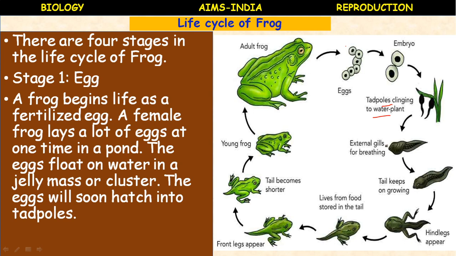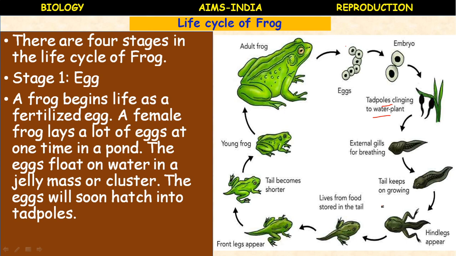These tadpoles show these characteristics: they breathe with the help of external gills, they possess a tail, the tail keeps on growing, and hind limbs will appear. These are the changes during the metamorphosis. It lives from the food stored in the tail, and the frog legs appear, then the tail becomes shorter, then it becomes the young frog. Food habits, everything will change. So that is called metamorphosis.